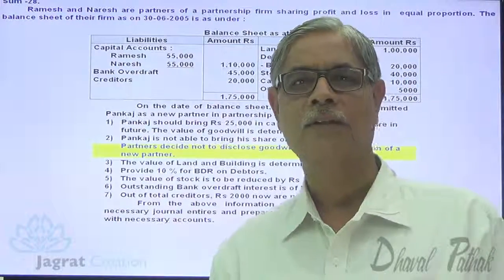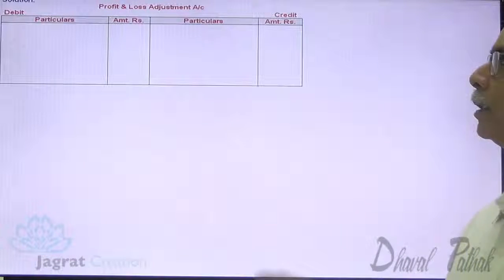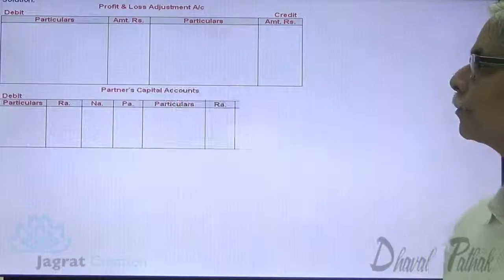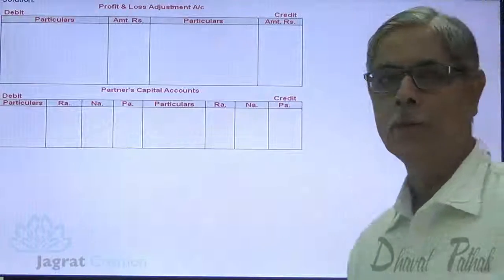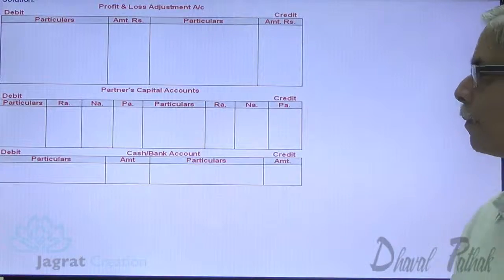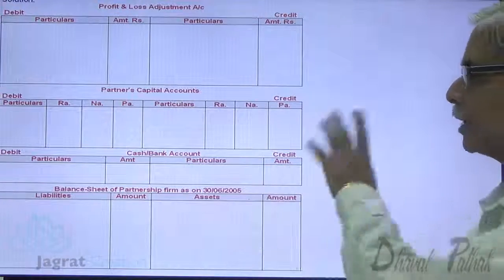Now I want to start with this sum. Here I prepare profit and loss adjustment account. Here I prepare partners' capital accounts including Pankaj, the new partner, cash and bank account, and balance sheet after admission.